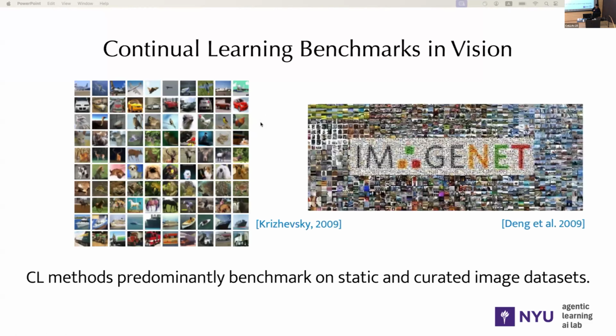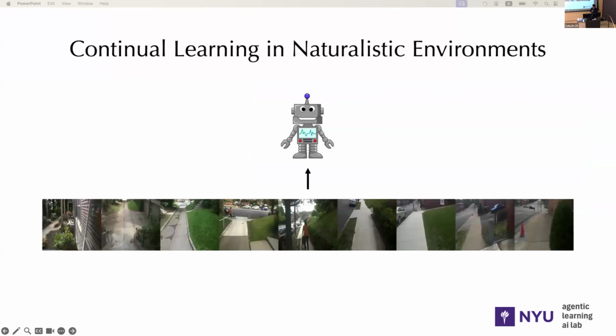Continual learning methods in computer vision predominantly benchmark on static and curated image datasets like CIFAR and ImageNet. But these images are not likely what an embodied lifelong agent will actually see in real-world environments. Say we deploy a robot to a new environment and let it freely interact with the environment. This is the kind of data that it will see: a continuous, uncurated, egocentric video stream.